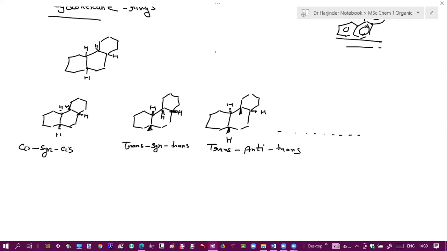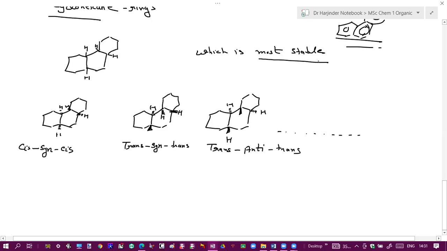Now we have to find out, of these various configurations, which one is most stable. We have to find out of these various possibilities which is most stable.